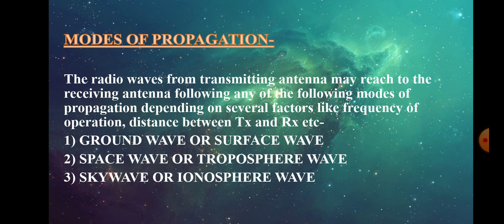It also finds its application in broadcasting along with ship and aircraft communication.